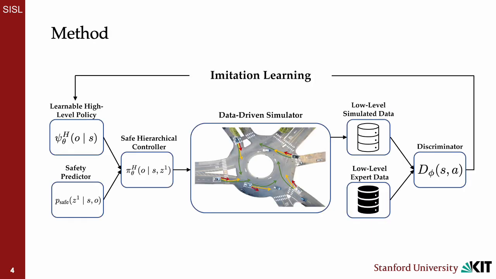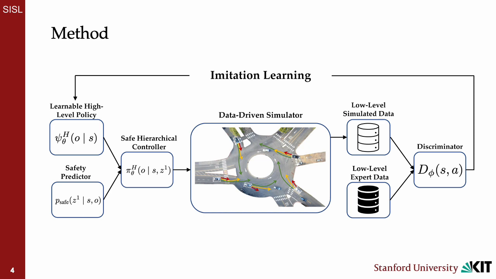In this slide, we visualize the SHAIL methodology. In SHAIL, a learnable high-level policy and a safety predictor are combined to form a safe hierarchical controller. The hierarchical controller chooses from fixed option primitives that are reweighted online using their predicted safety. If the executing primitive option becomes unsafe, control is returned to the high-level option selector. Our controller interacts with a simulator built from real-world driving scenarios.